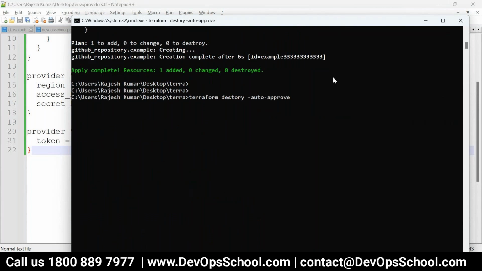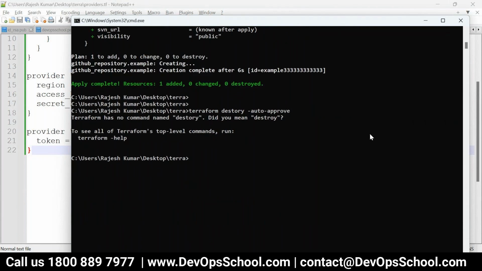Rajesh, when you say terraform destroy, it will destroy the AWS instance and also the repository, right? I don't want both. No, no. If you don't want both, you have to use a module, which I have not taught you so far. Right now, not everything you destroy, everything you create. But module is the solution for all of us. Okay, guys, done. So all of you understood how this whole flow works?